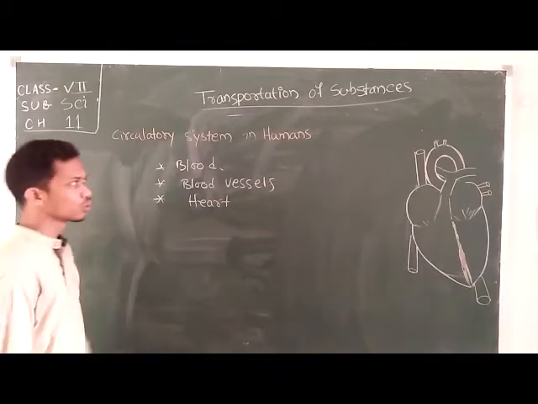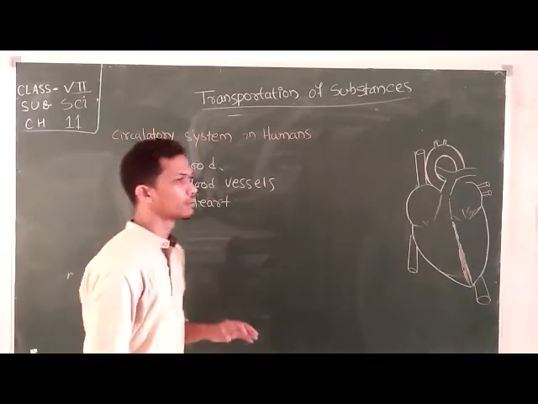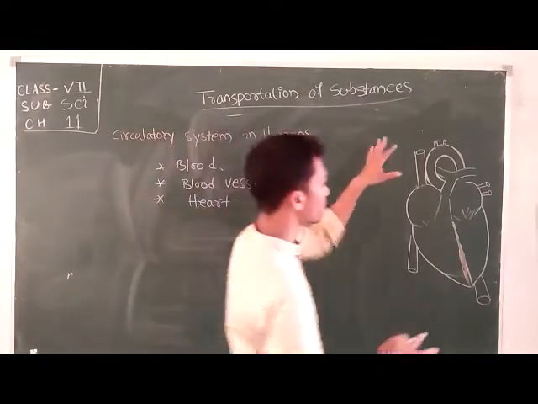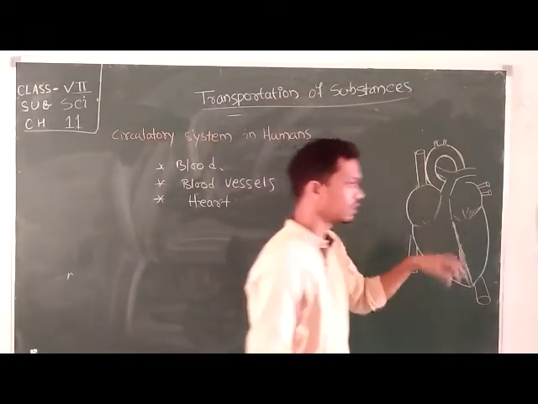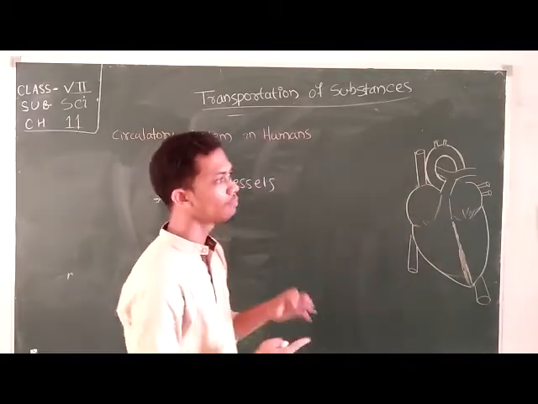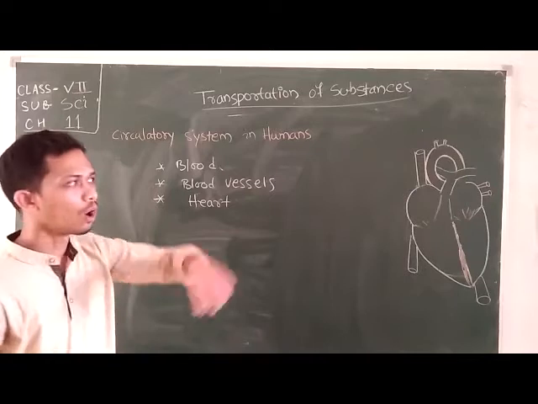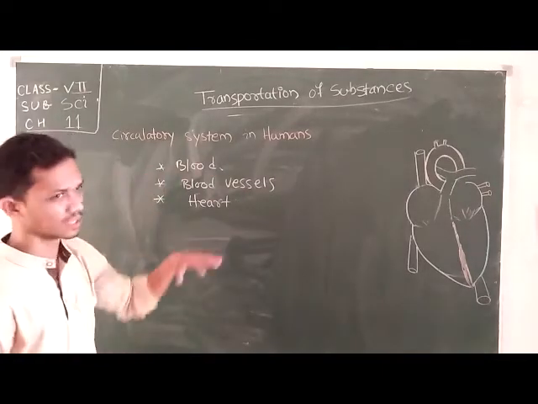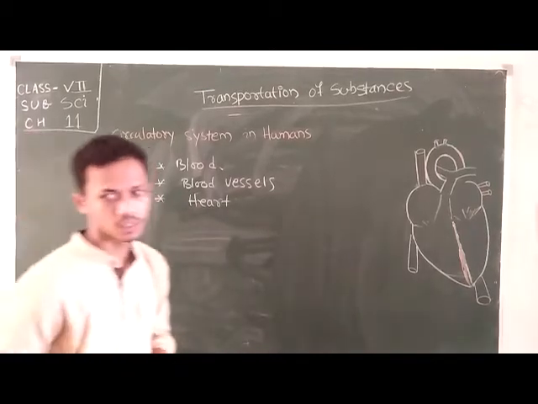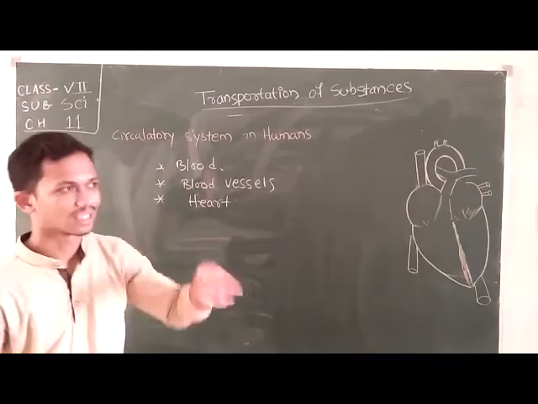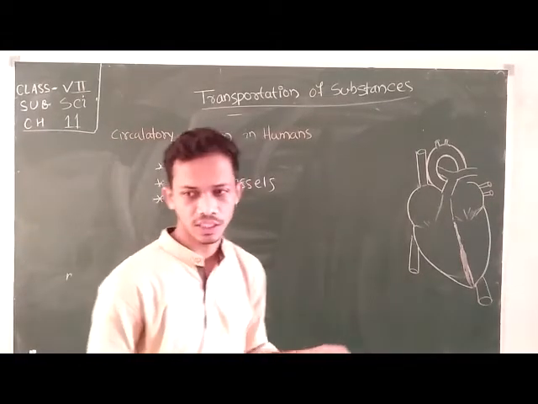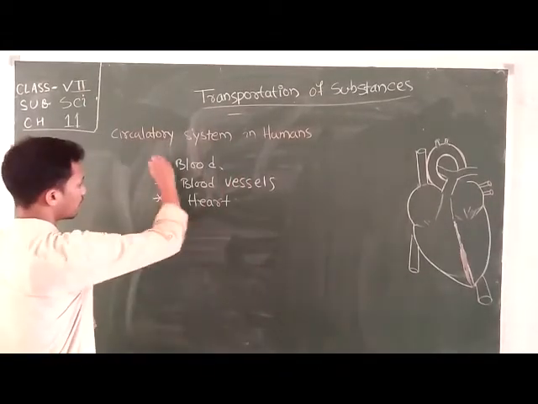Okay, so the human circulatory system is based on a pumping system. There is a muscular pumping organ, yes, that is called your heart. That muscular pumping organ pumps the blood to flow all around the blood vessels, and that is for transportation of various substances, just like oxygen, carbon dioxide, and many things. Okay, so let's start our discussion first from blood.